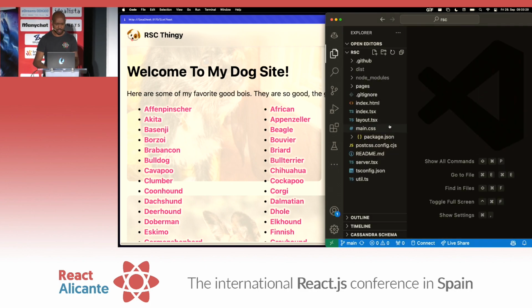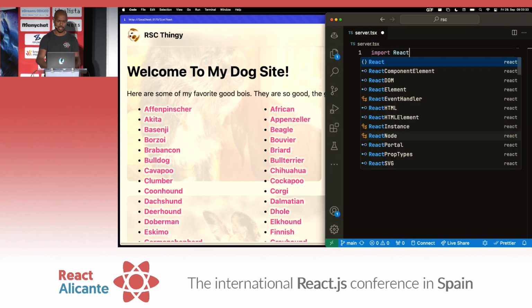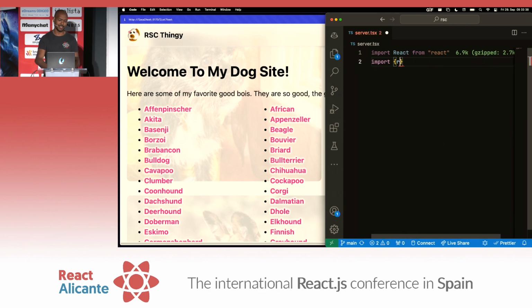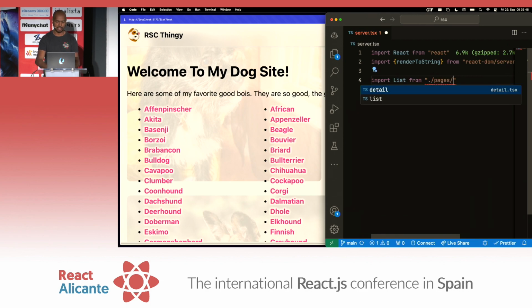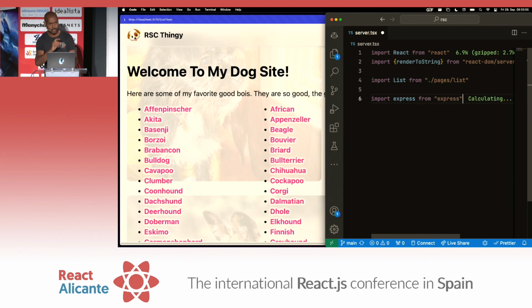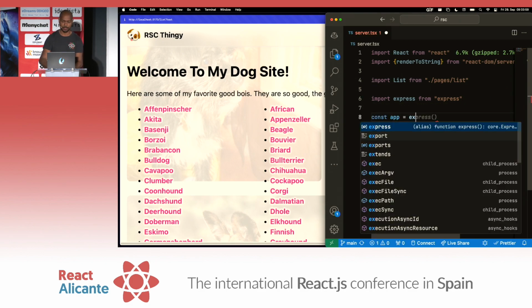Let's create a server. So I have server.tsx, it's empty, okay? We'll just write one. First we need React, we need renderToString from React DOM on the server. We need our app, probably we need list from pages/list. We need Express, right? We need a server. And again, you can do this in many ways. I just like Express. So we'll say const app is Express.